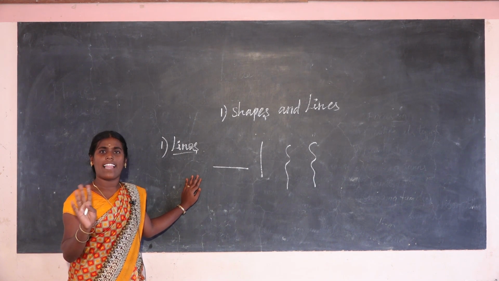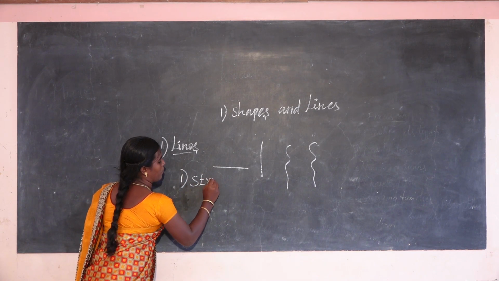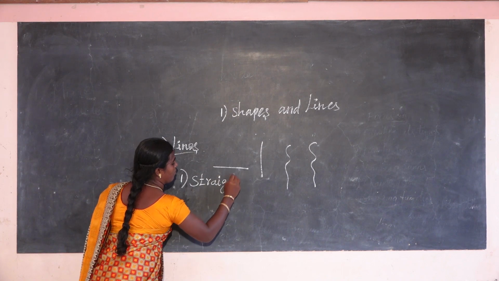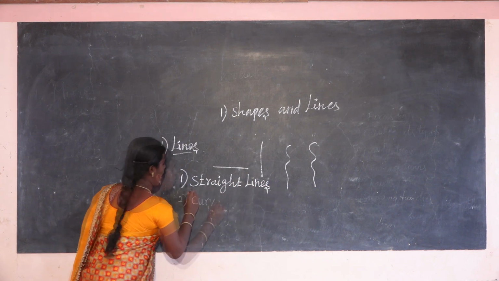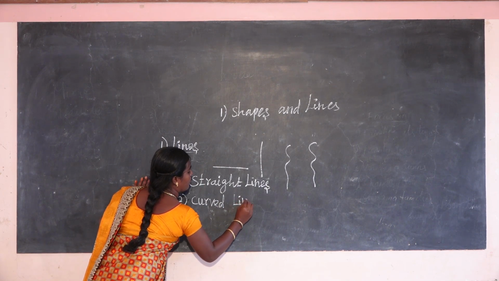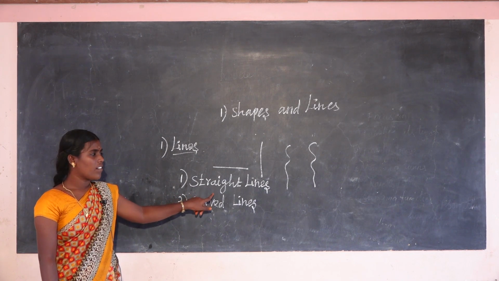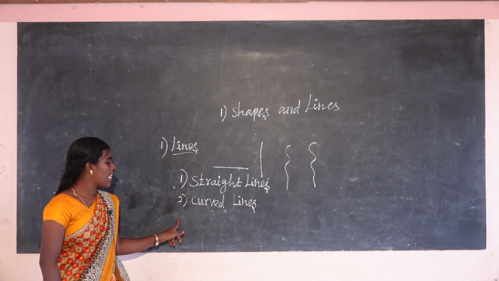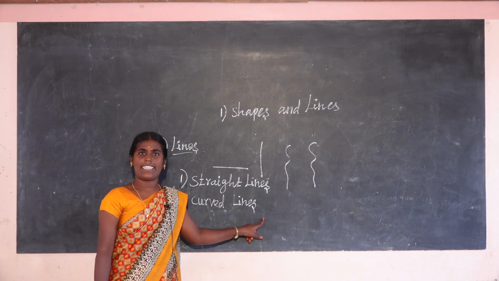Two types. The first one is straight lines, another one is curved lines. We use both lines in today's class.